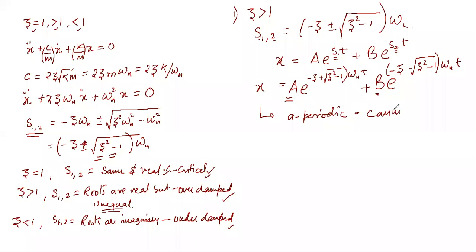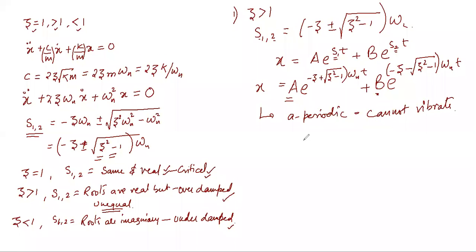The system cannot vibrate due to over damping. The magnitude of the resultant damped displacement approaches 0 with time.